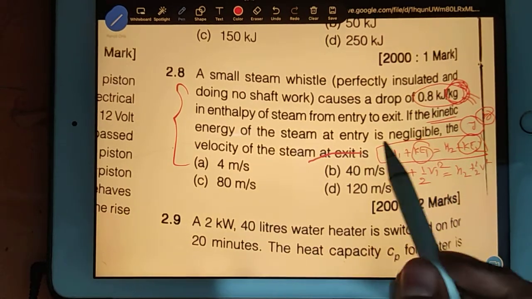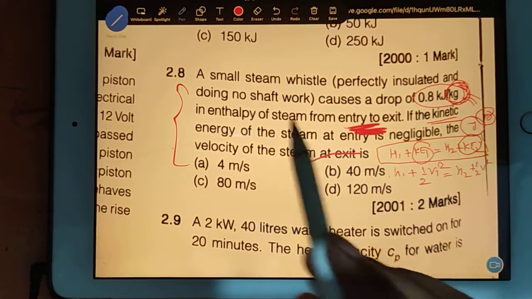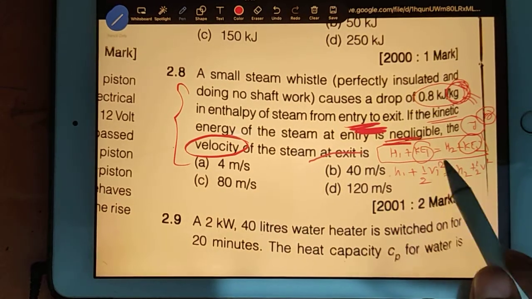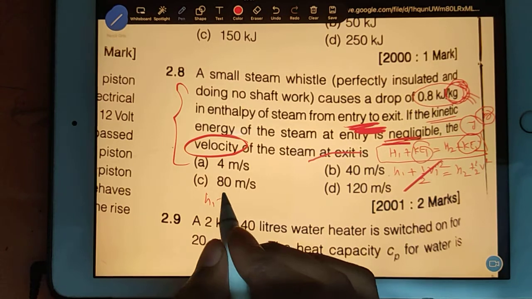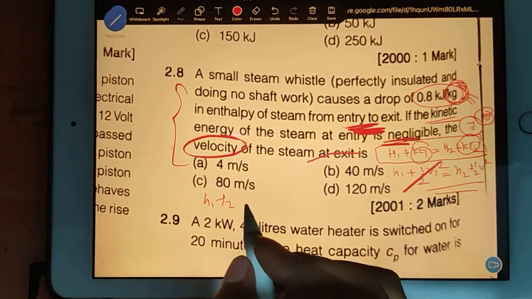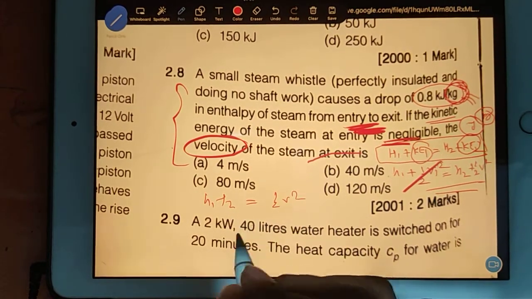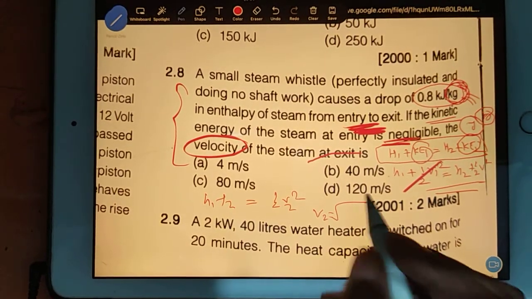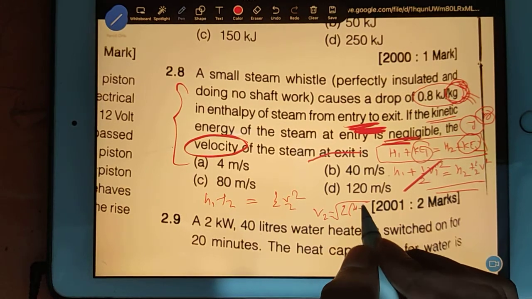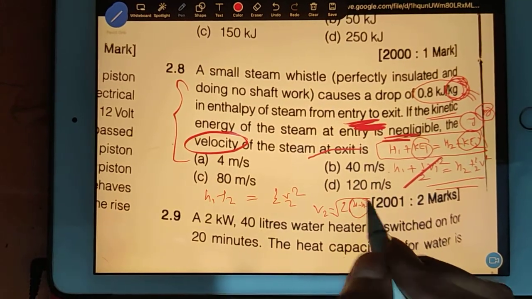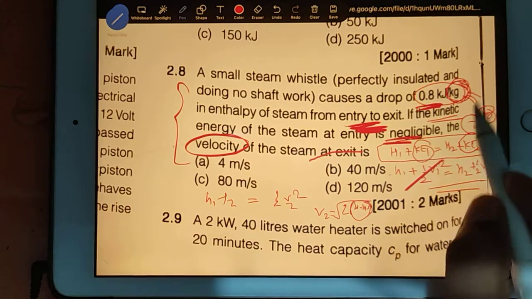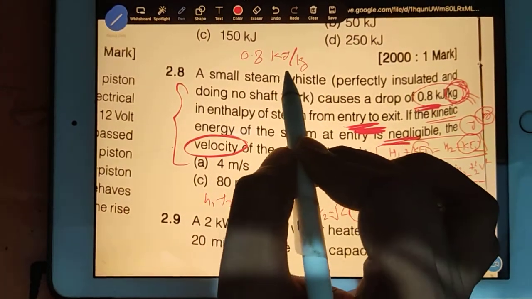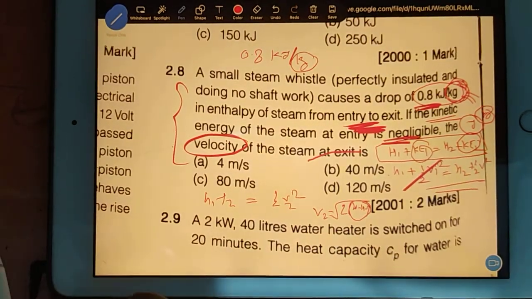They are saying at the entry you have zero velocity, negligible. So this portion is done. Your h1 minus h2 you find from this equation will be nothing but half v2 square. It means v2 is nothing but under root 2 times (h1 minus h2). Clear? h1 minus h2 is nothing but the drop, that is 0.8. But the problem is, it is given as 0.8 kilojoule per kg. So per kg is not a big deal, no problem.